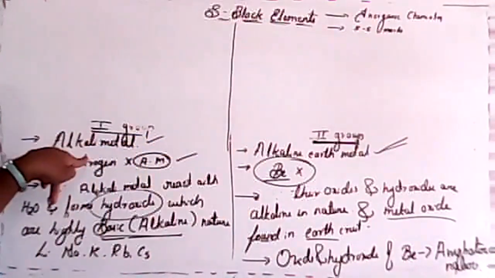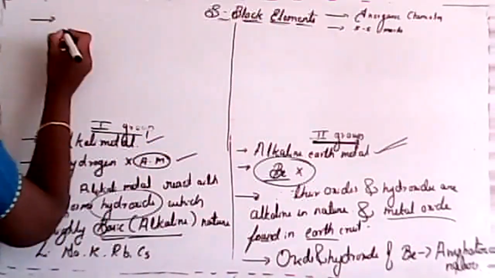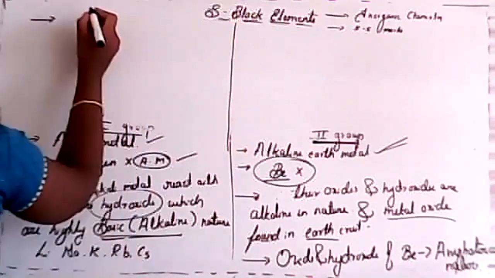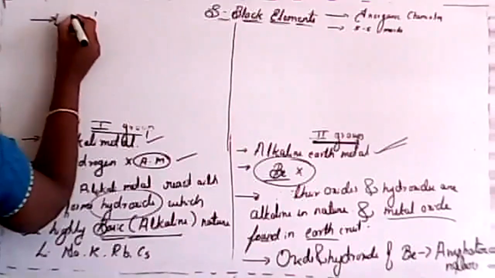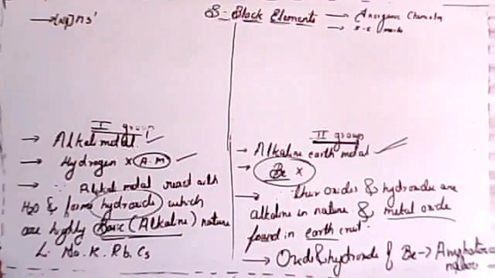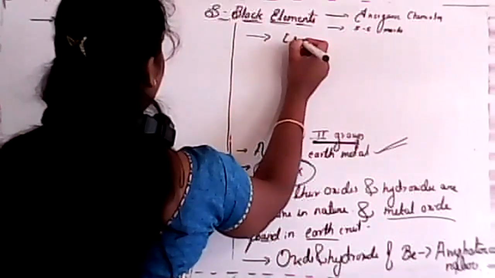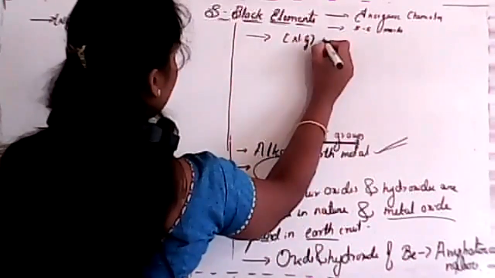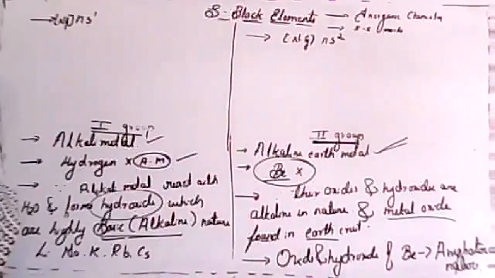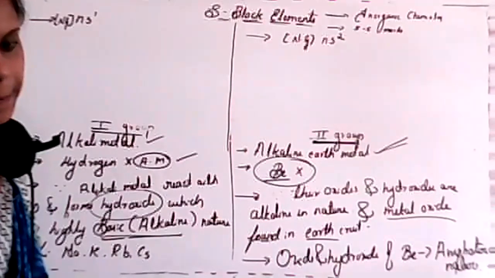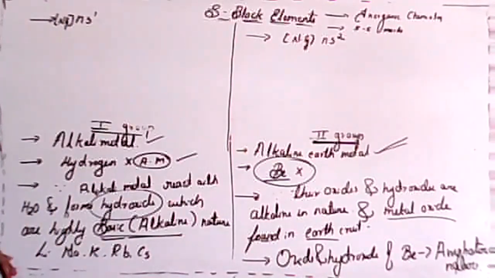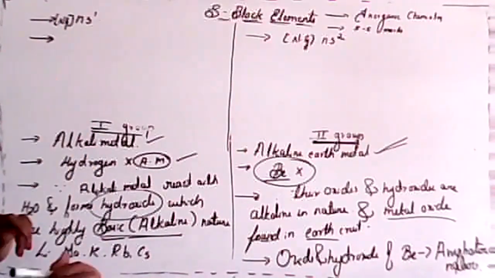What is the electronic configuration of first group elements, student? It is ns1. You have to write noble gas with ns1. Lithium, potassium, rubidium, cesium, sodium, these all have ns1 configuration. For the second group, it is ns2. Clear? So now we'll write its elements.